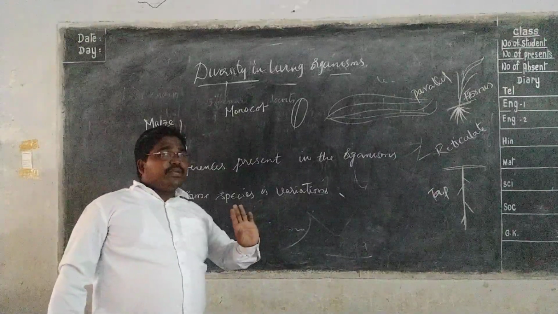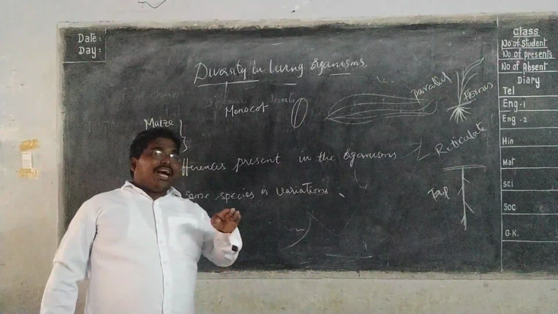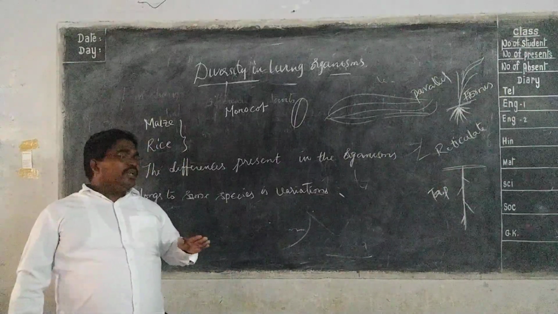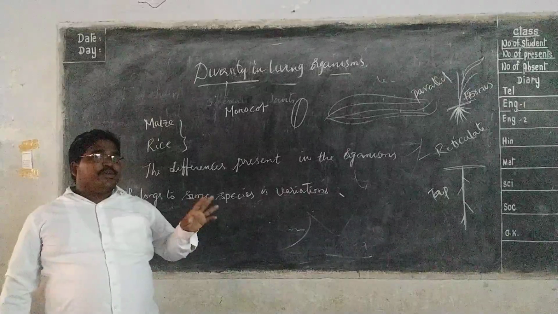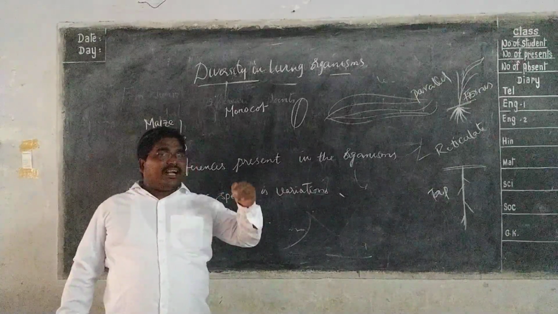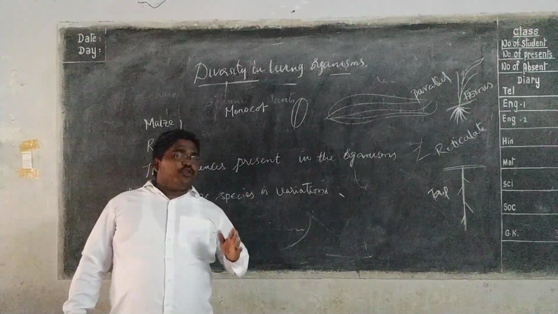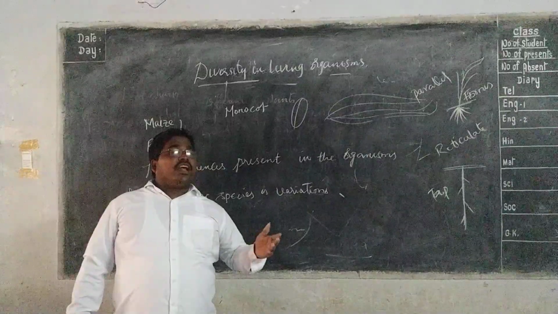Listen carefully: the variations between different species are always greater than the variations within the same species. Do you understand that? If you take the example of humans and pigs, there is a lot of variation.